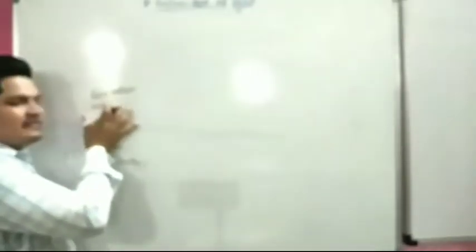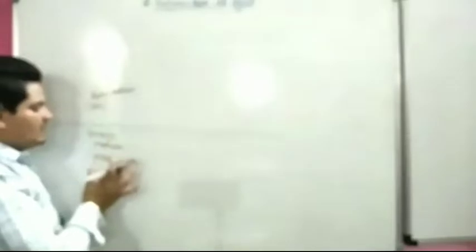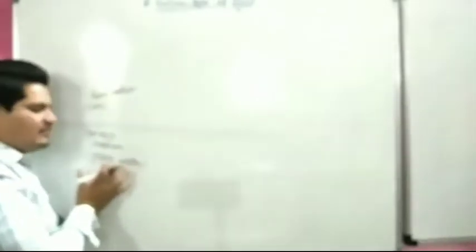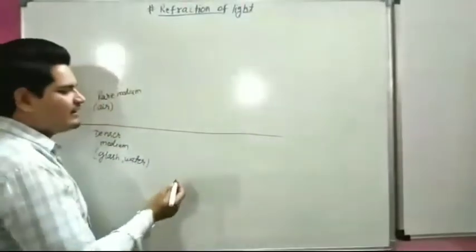It means light moves slower in a denser medium. The rare medium has low density, and the denser medium has high density.